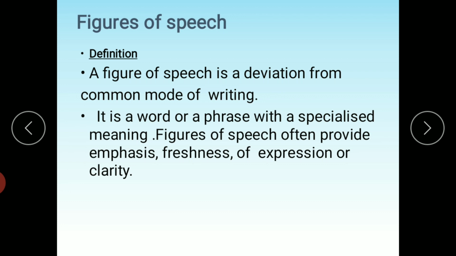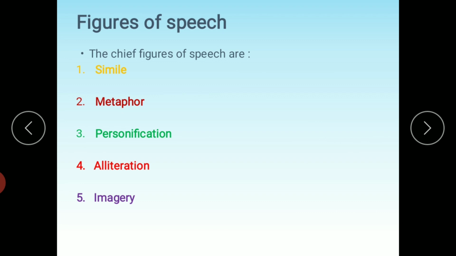So the poet has used some figures of speech in this poem as well, just to beautify and enhance the meaning of the poem. As we have done the explanation of the poem in very simple words, we then started the analysis of the poem, in which we did the rhyme scheme. So further, the poet has used some figures of speech. So let's start with the figures of speech that the poet has used. The chief figures of speech are simile, metaphor, personification, alliteration, and imagery.